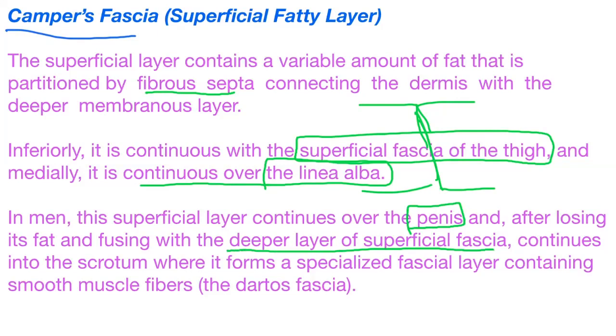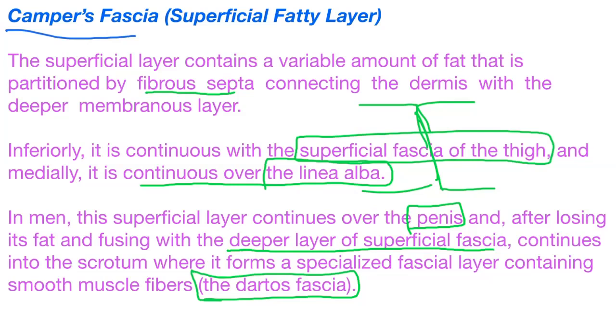Okay, it loses its fat. It is devoid of the fat and fuses with the Scarpa's fascia, and continues into the scrotum where it forms a specialized fascial layer containing smooth muscle fibers, the dartos fascia. So the dartos muscle is covered by dartos fascia, which is a continuation of the Camper's fascia, the superficial fatty layer of the anterior abdominal wall, which when it enters the penis, devoid of the fatty tissue, is fused with the deeper membranous layer or Scarpa's fascia of the anterior abdominal wall.